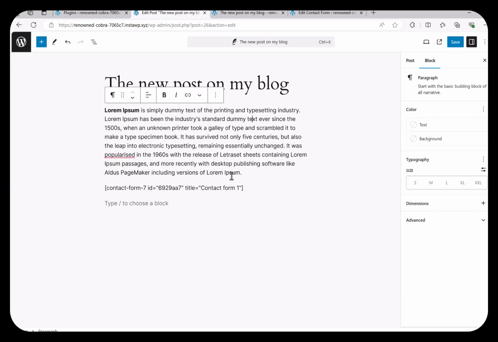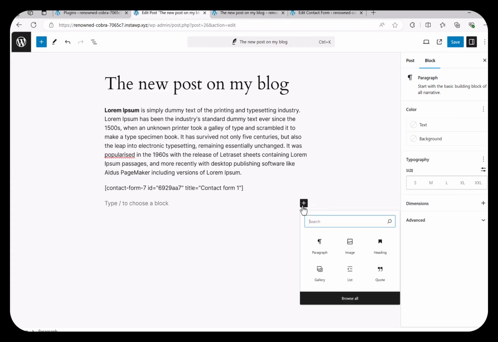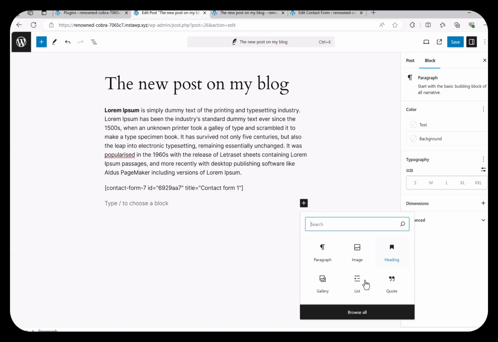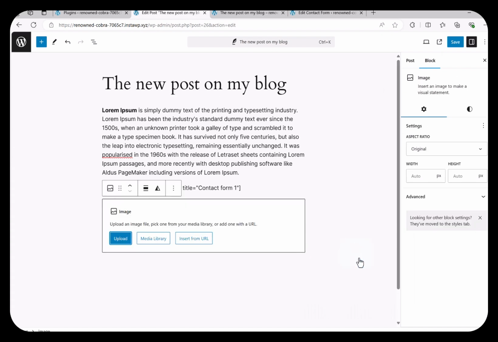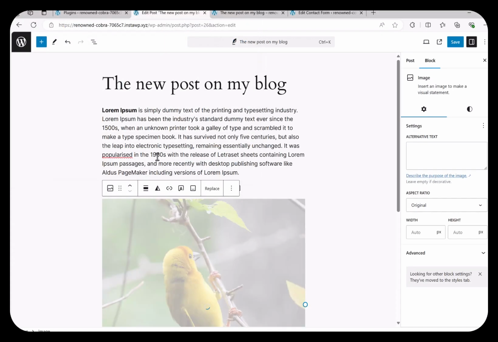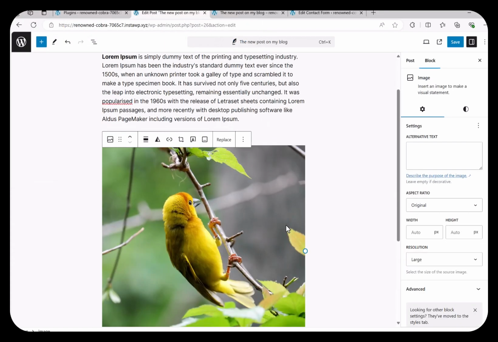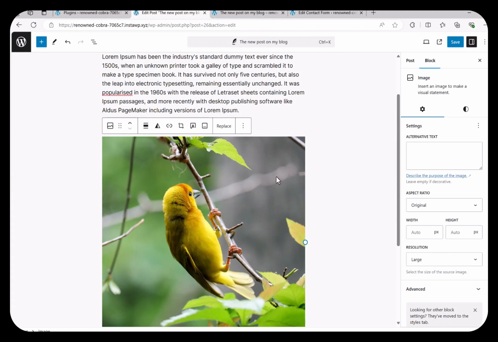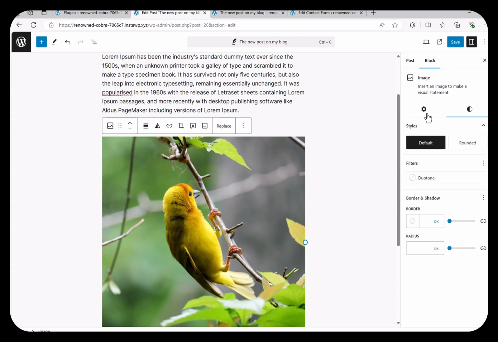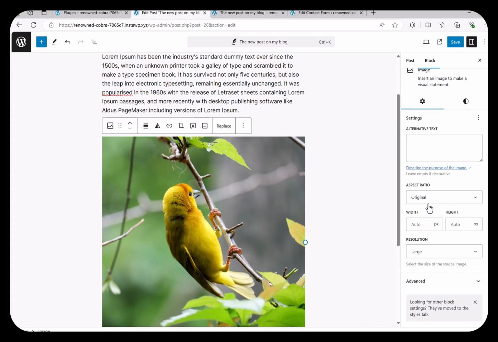This paragraph also is a block, but if you want to add some content and see the list of the options in the right sidebar, then you can add, for example, an image and upload an image here and see that you have different options here. You can have some options on hover here that you can change the align and change the filter, add a link, add a caption, or here you can change the style or change the other settings like width and height. So this is way more advanced than the classic editor.